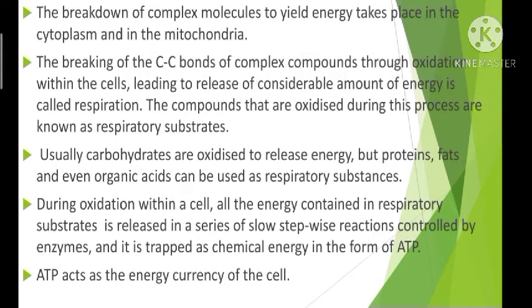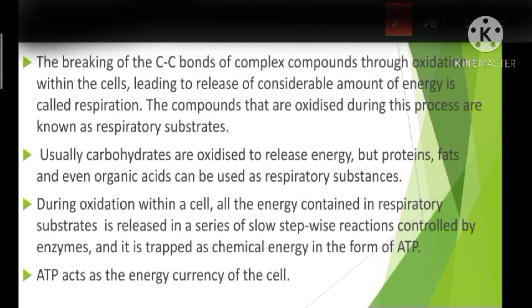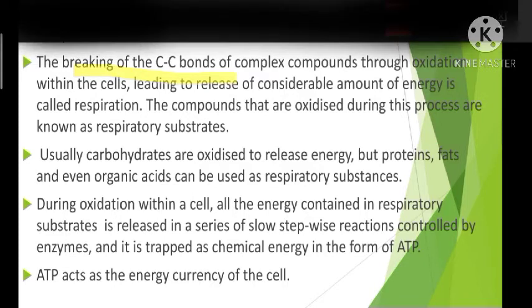Where does respiration occur? Respiration takes place in the cytoplasm as well as in the mitochondria in eukaryotes. In prokaryotes, as they do not have mitochondria, it occurs in the cytoplasm as well as on the inner side of the cell membrane. So the breakdown of complex molecules to release energy, that is respiration, takes place in the cytoplasm and mitochondria. So what is respiration? It is the process of breaking of C-C bonds. C-C bond means the bond which is present between the carbon atoms in the complex organic molecules.